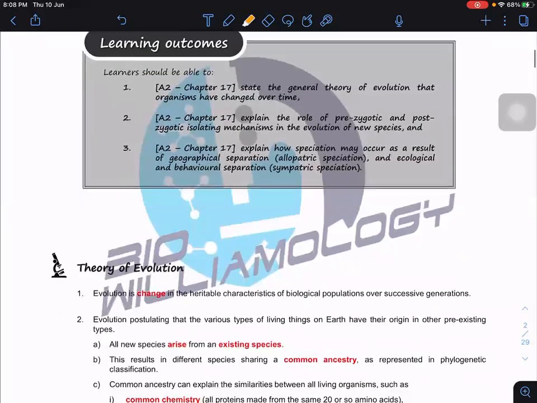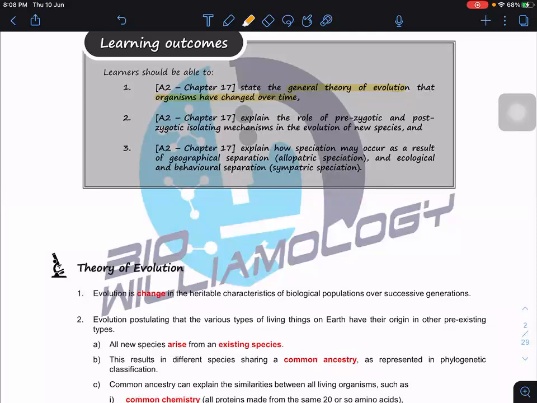First, we state the general theory of evolution, that organisms have changed over time. It means from time to time there must be some changes in terms of features so that they will adapt well to the change of environmental factors.